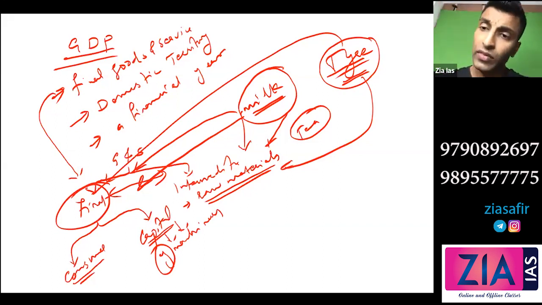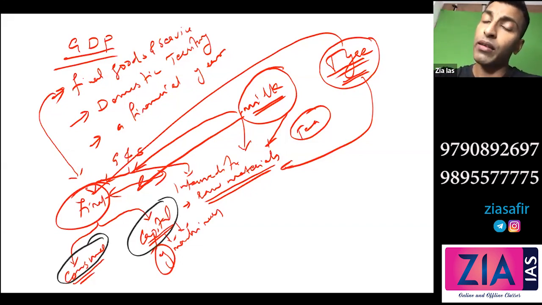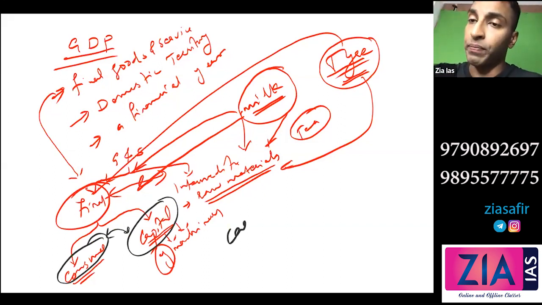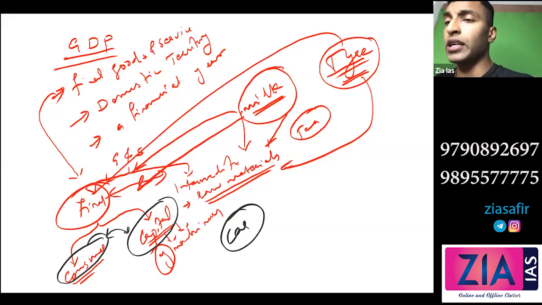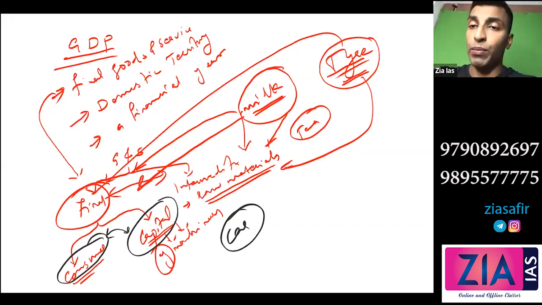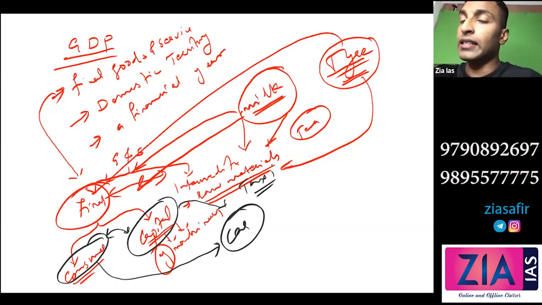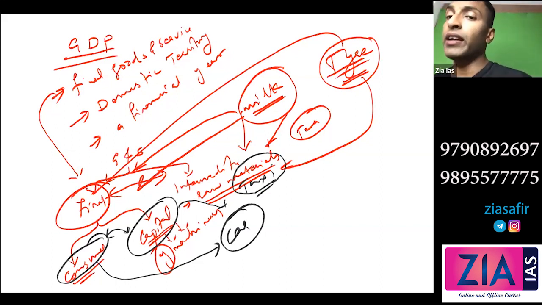Now, sometimes the same good can be a consumer good as well as a capital good. For example, let's suppose you buy a car. If it is for your consumption, that is an example of a consumer good. That satisfies your want, so you use it, you go to office and everything. So that's a consumer good. But if you're using this car as a taxi, then it is actually helping in further production, so it is a capital good.